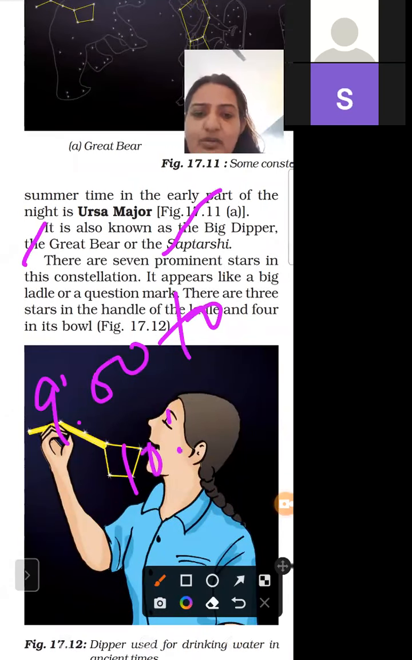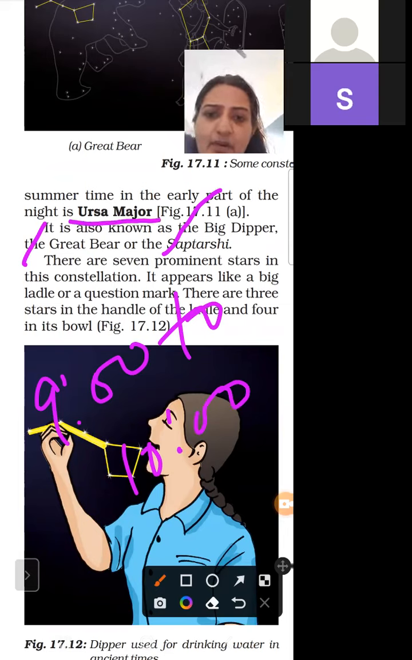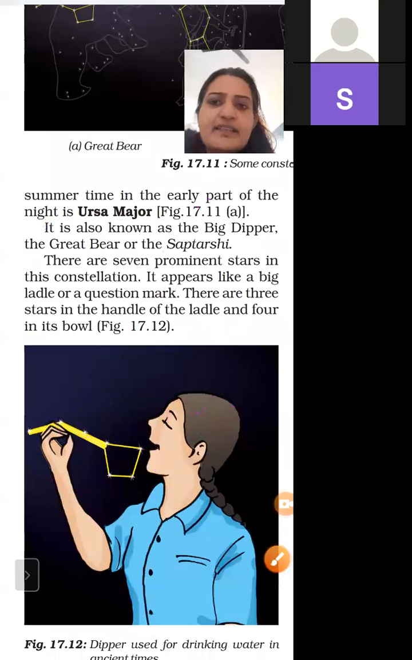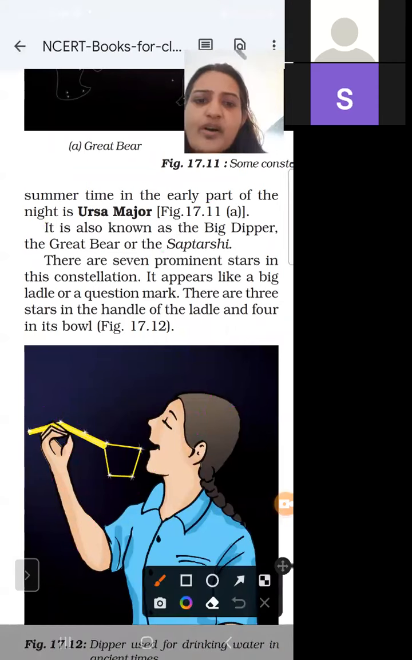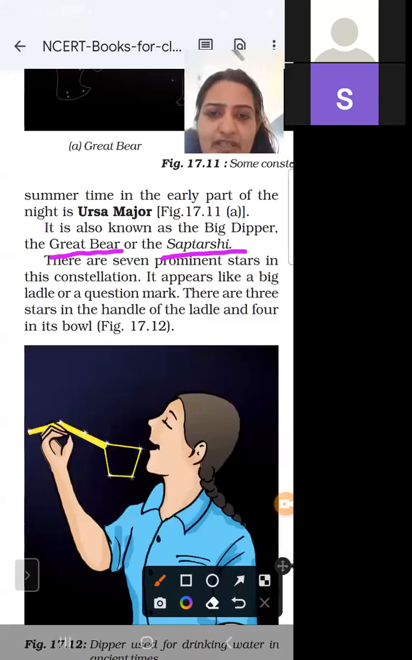In the summertime, in the early part of the night, around 9 to 10 o'clock at night, we can see Ursa Major. And what is another name of Ursa Major? Great Bear or Saptarishi. There are so many stars in this constellation.